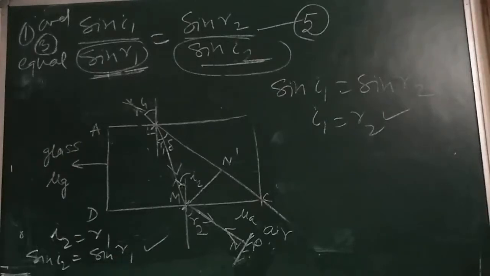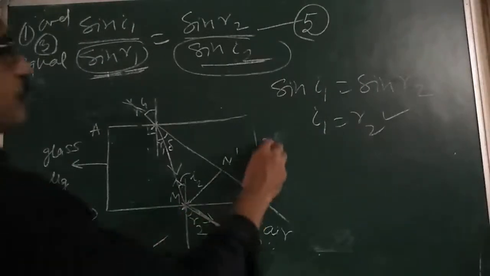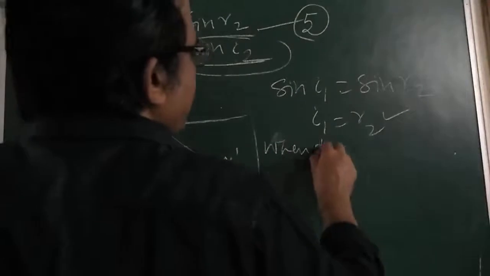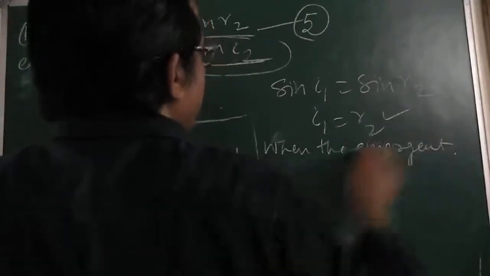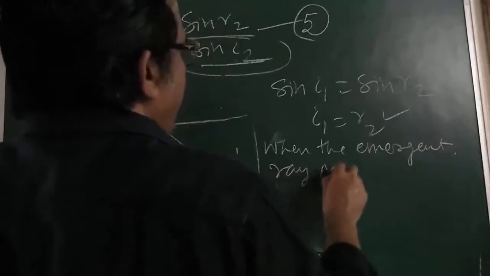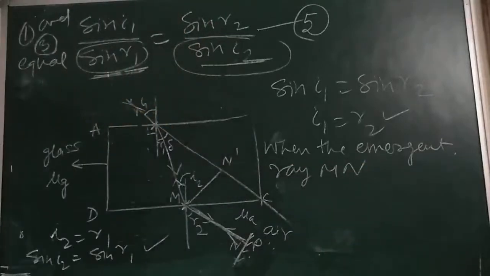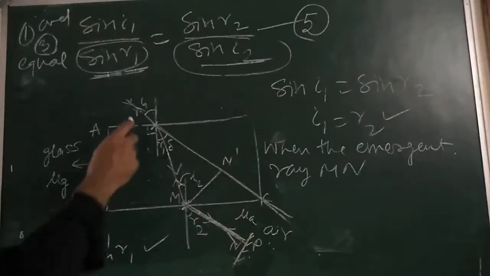What does it mean? It means that the emergent ray MN is parallel to the incident ray KL.